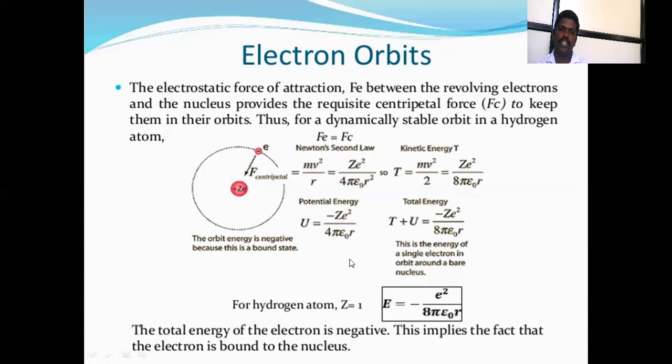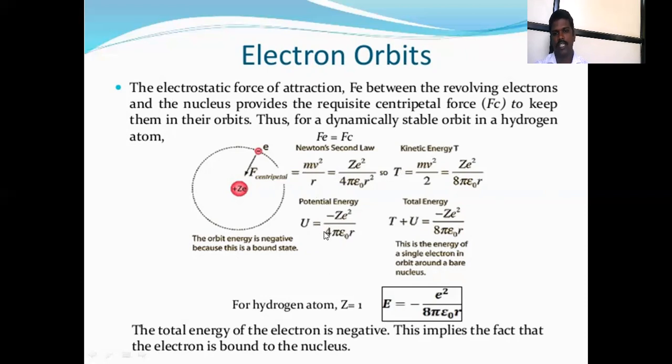Then the potential energy U: one is the kinetic energy, another is the potential energy. Potential energy means the own energy of that atom, electron or proton.